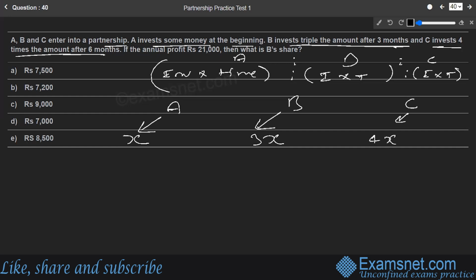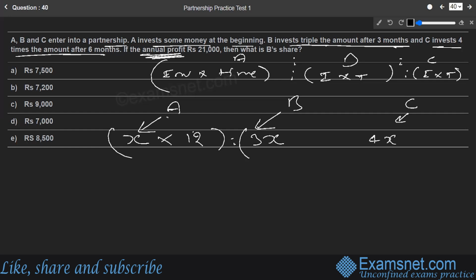Let's talk about the time factor, multiplied by. For A, A invested some money at the very beginning and the total business has run for how much time? Annual profit, so that means the total business has run for a complete year, that is 12 months. So A's money will be in the business for a complete 12 months. Let's talk about B. B had invested triple the amount after 3 months.